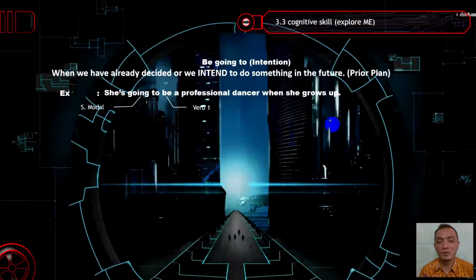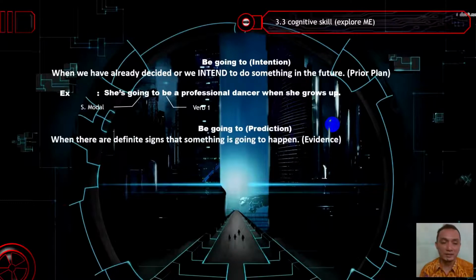This means that it is her desire or her prior plan for when she grows up. At this time, she prepares herself to be a good professional dancer. So this is the progress toward the future, she has a prior plan. We use be going to if we have the plan.